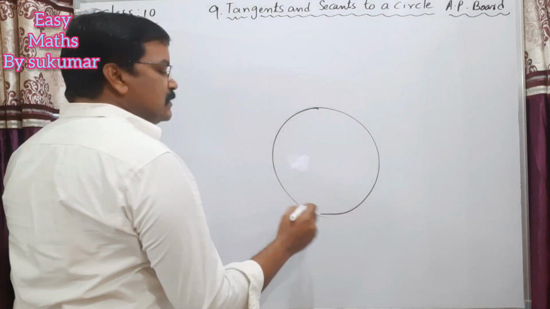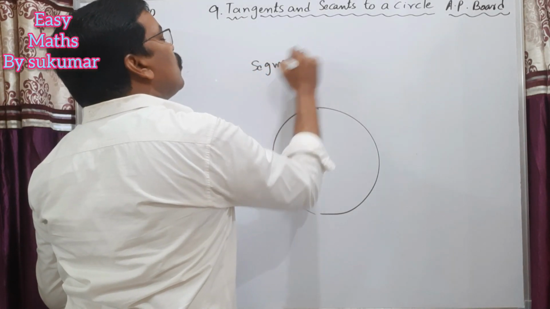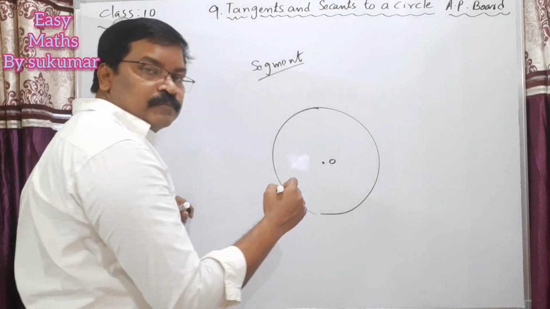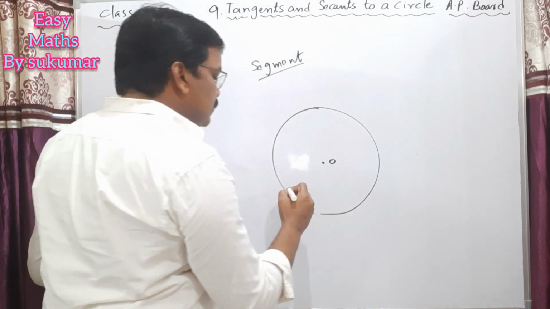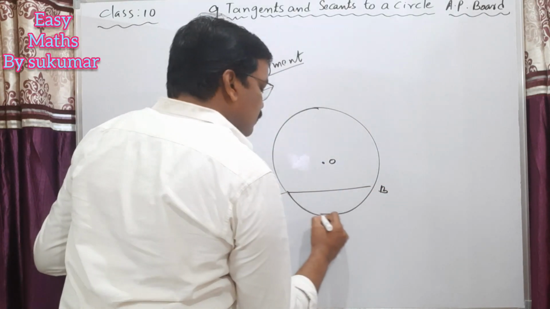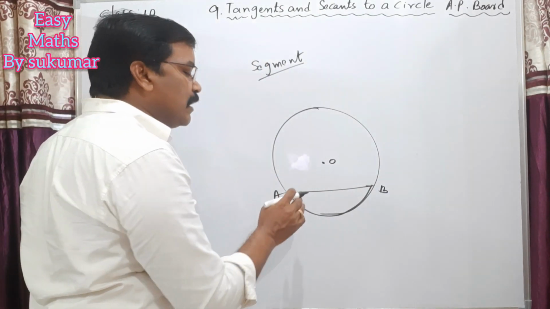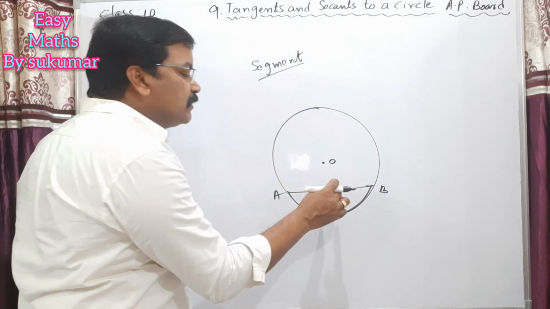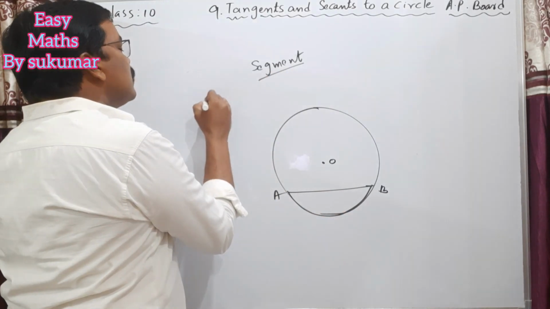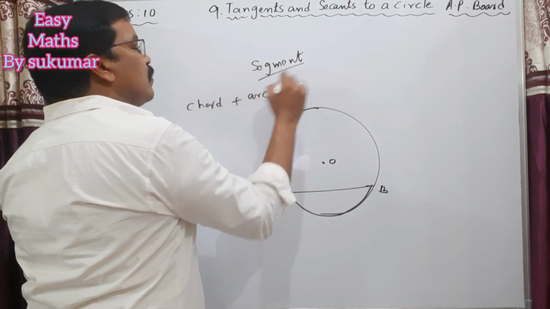Segment of a circle. See here, this is the center of the circle. O is the center of the circle. See here, this AB is the chord and this is the arc of a circle. A segment is bounded by a chord and an arc of a circle. So a segment means it is bounded by a chord and an arc of a circle.